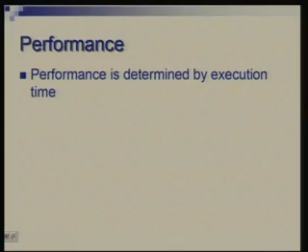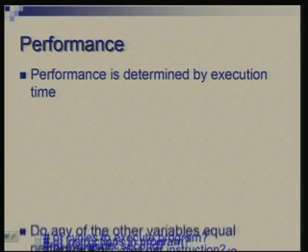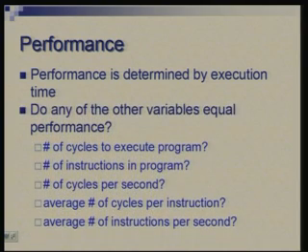Okay, so in a nutshell, what we have said is that performance is determined by execution time, particularly from an individual programmer or individual user's perspective. At different stages, people have talked of other ways of looking at it, and the question is, do any of the other variables truly represent performance?